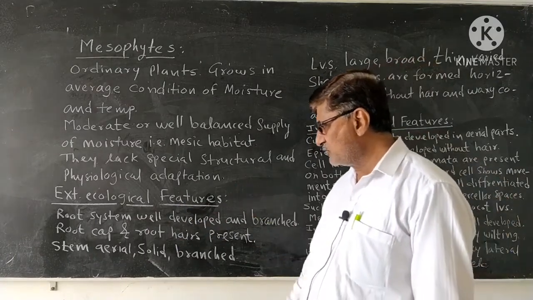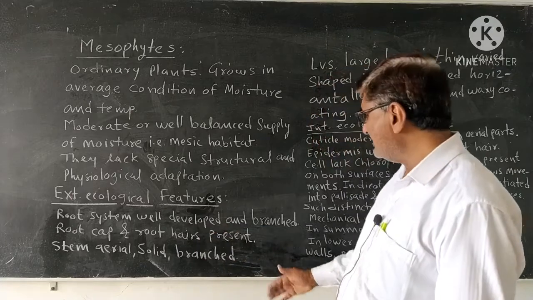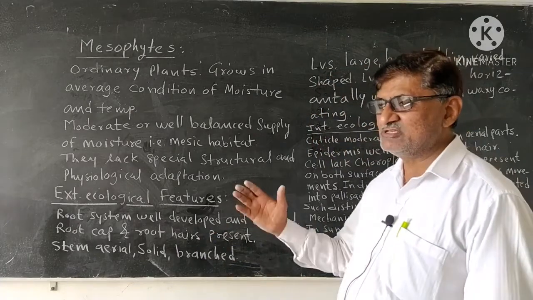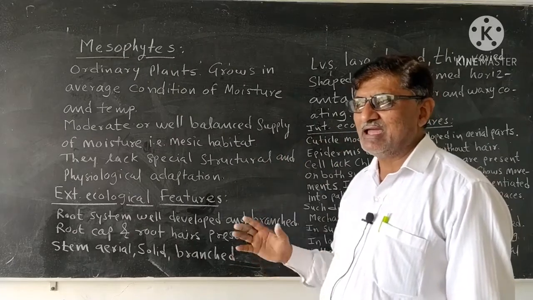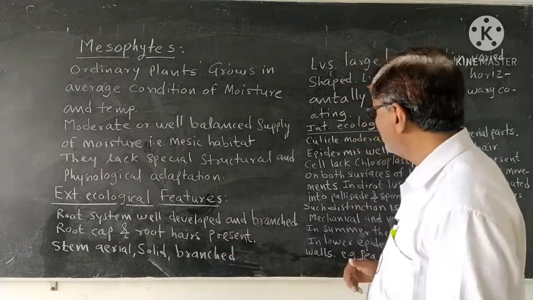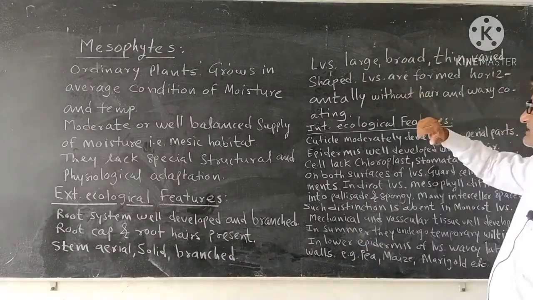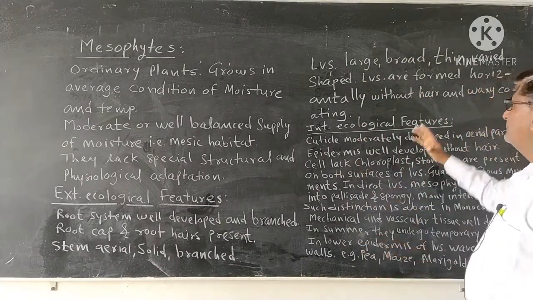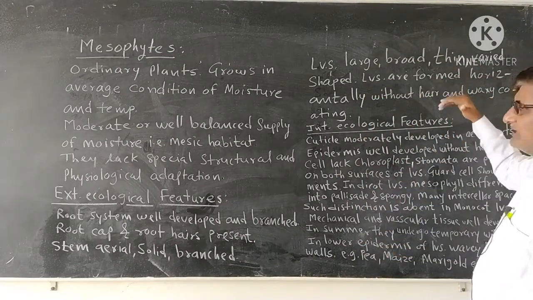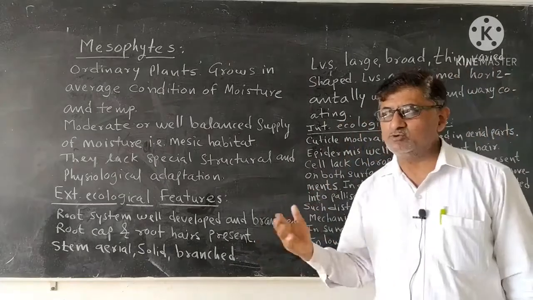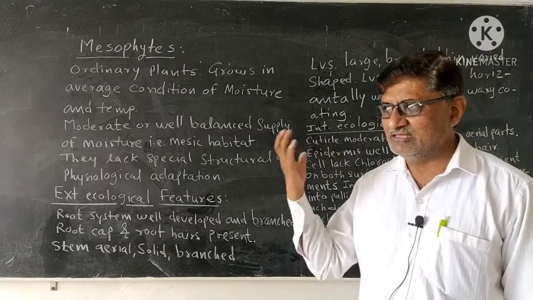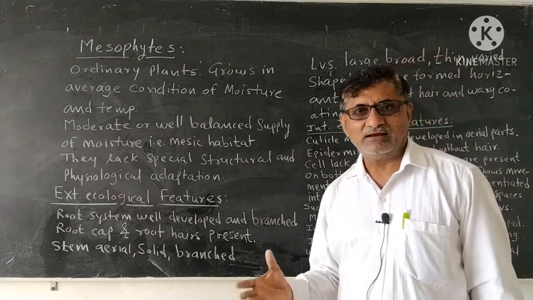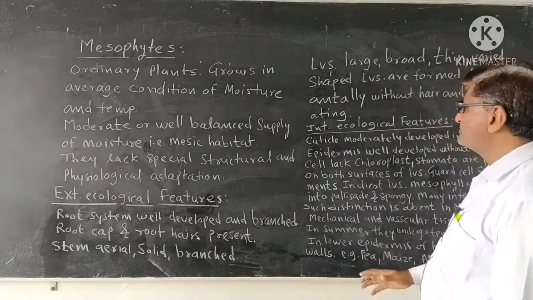The stem of a mesophyte is aerial, solid and branched. The stem is also normal, mostly aerial, mostly solid, and showing a number of branches. The leaves in the mesophytes are of larger size. They are broad, thin and of different shapes. In normally growing plants on land, you can see they possess different types of leaves, of different shapes and sizes.